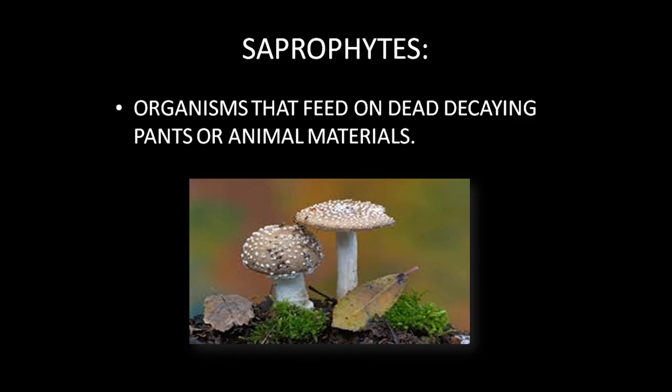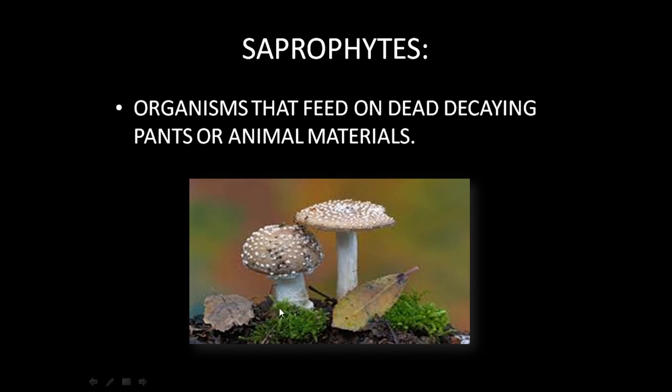Now, the organisms which follow the saprophytic mode of nutrition are called saprophytes. These are organisms that feed on dead, decaying plant or animal material. That is, they absorb their nutrients from the dead and decaying plant or animal material. Now, in this picture, you can see this is the mushroom, a fungus. Mushroom is actually a very familiar example. You can see it on a wooden log or on a tree trunk.